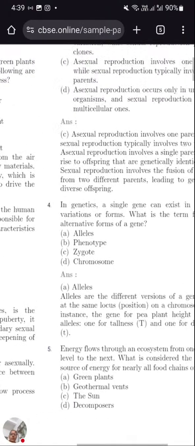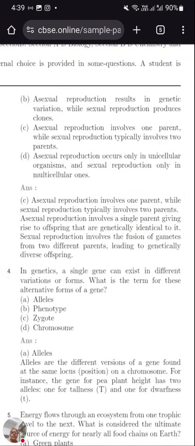Option B is wrong, as asexual reproduction involves one parent while sexual typically involves two parents. So option C is the correct answer, where variations are seen along with a single parent in asexual reproduction, whereas there is involvement of two parents, male and female, in sexual reproduction.